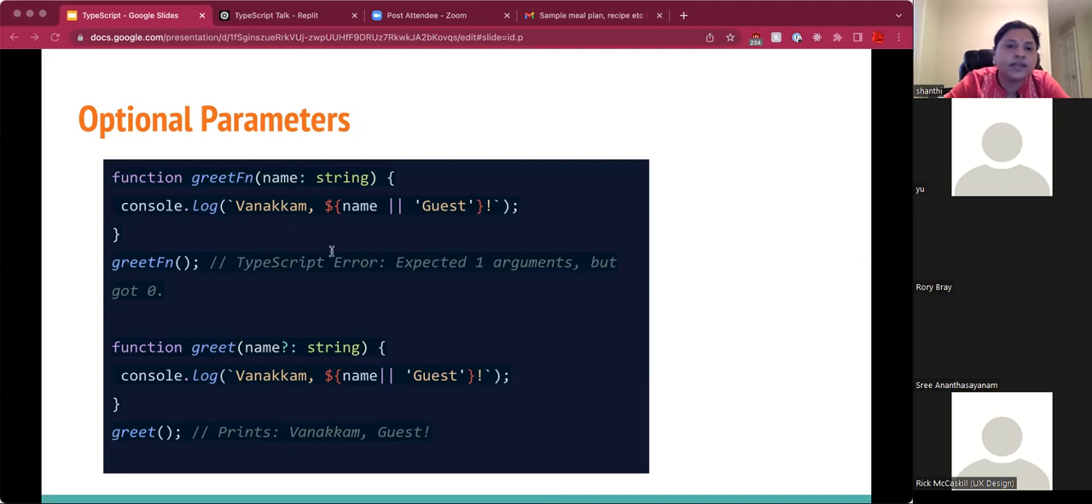We can specify it by saying this is an optional parameter with a simple question mark next to the variable. Also remember, we need to tell how to handle when the value for the variable is not provided. In this case, we are providing an OR operator and specifying the string guessed to be used when the value is not available for that variable. So when we call the function without a parameter, it prints the string guessed.